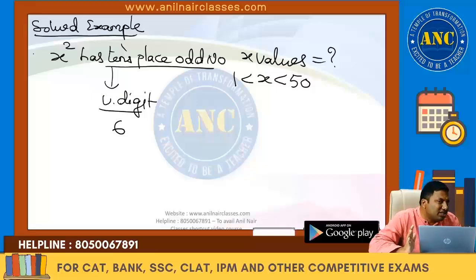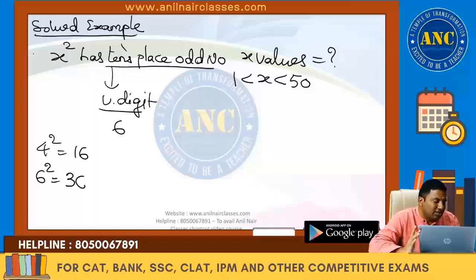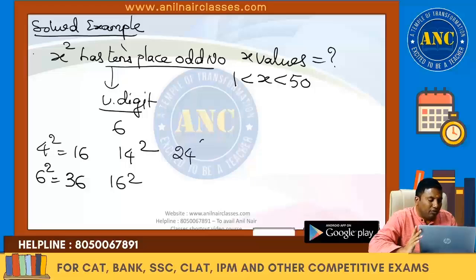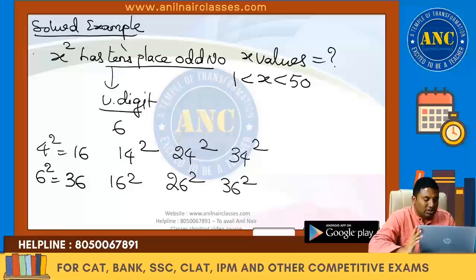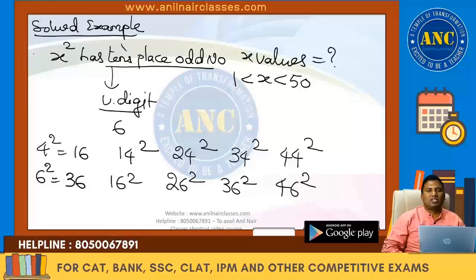What is the lowest perfect square which will give you unit digit 6? 4 square is 16. What is the next number? 6 square is 36. Less than 50 is asked. So it can be 14. It can be 16. It can be 24. Are you all with me? It can be 26. It can be 34. It can be 36. It can be 44 and it can be 46. You take all these numbers, the tens place will be an odd number.